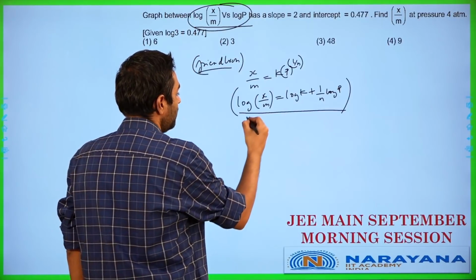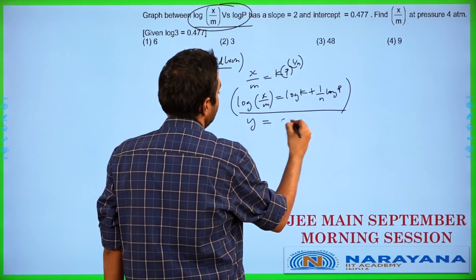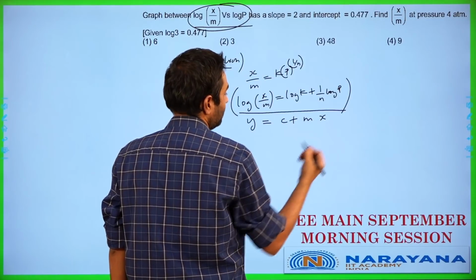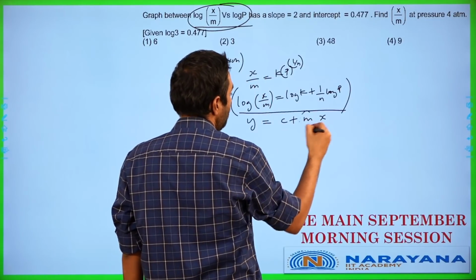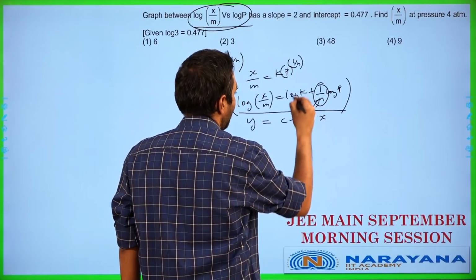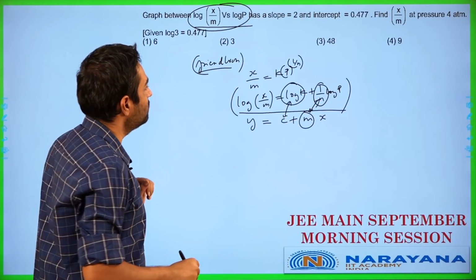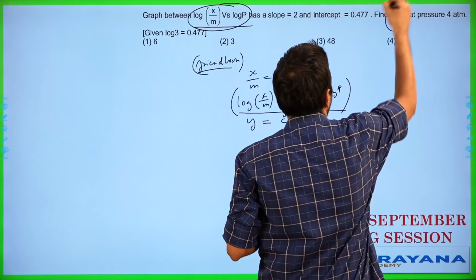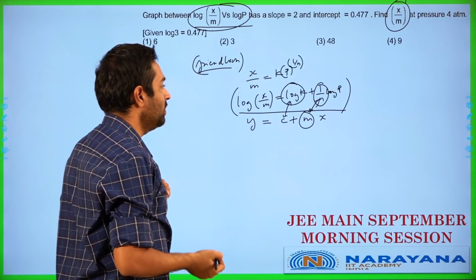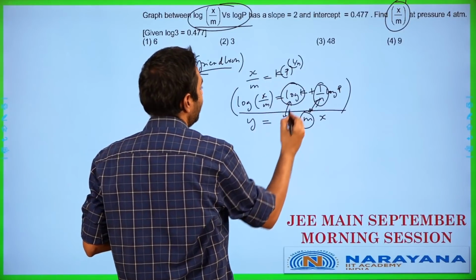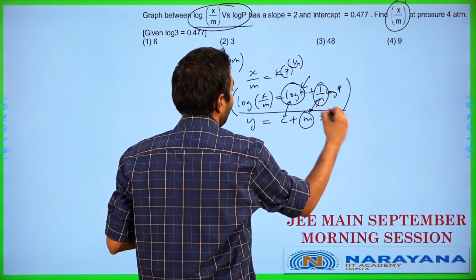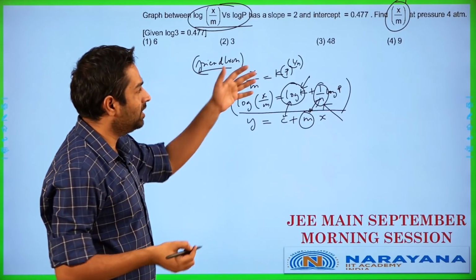Have a look now. This is going to be y is equal to c plus m into x. We are plotting versus log p here. So m is going to be your 1 by n and the log k is going to be your c in this particular case. They are asking you to find out x by m at a pressure of 4 atm. So what should we find out over here? We need to calculate the value of k and the value of n. That is basically what is asked.